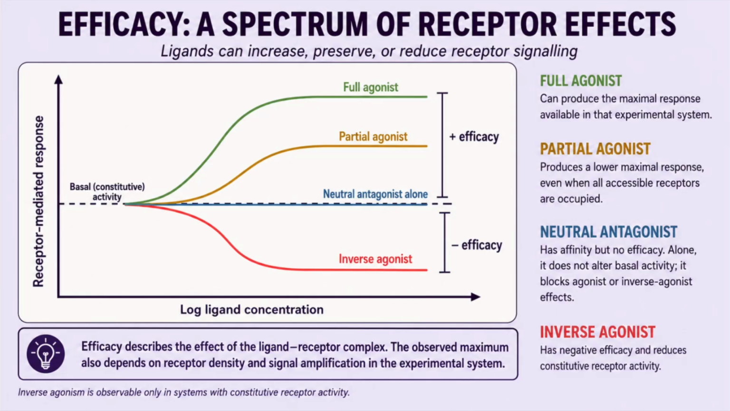Another important point is that the observed maximum is not determined by the ligand alone. Receptor density, receptor reserve, coupling efficiency, and downstream signal amplification can all influence the response measured in a particular tissue. The central message is that efficacy describes the effect produced by the ligand-receptor complex: positive, absent, or negative.